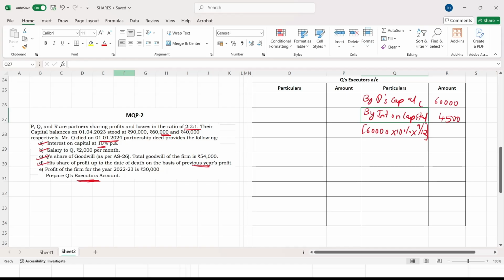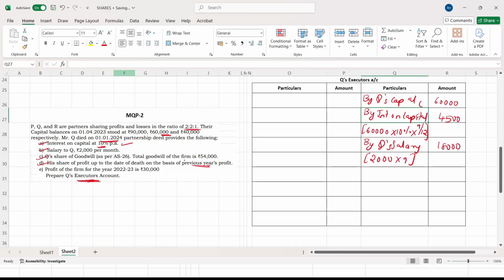So the first adjustment is completed. Next, salary to Q, rupees 2,000 per month. You should write it as by Q's salary. See, they have told 2,000 per month, but he is alive for 9 months. So you should take 2,000 into 9, which comes to 18,000. Okay. Next, you see what next they have asked.